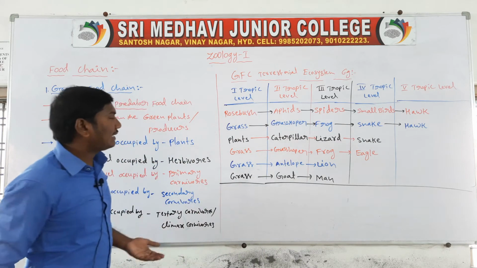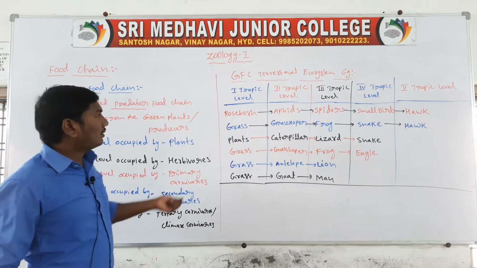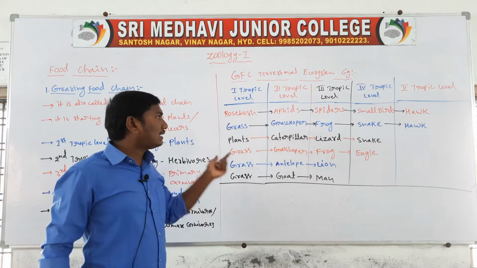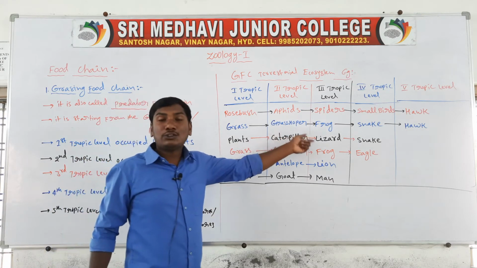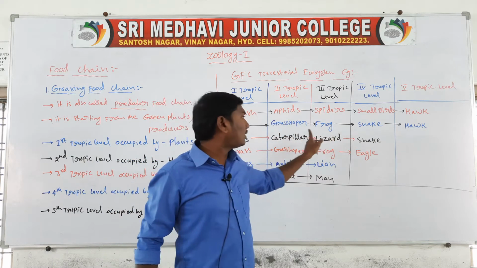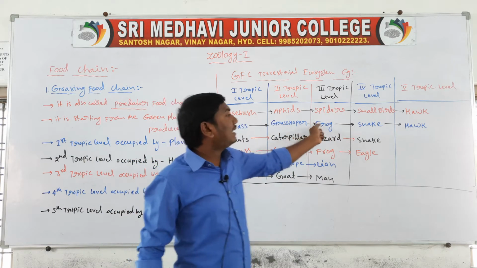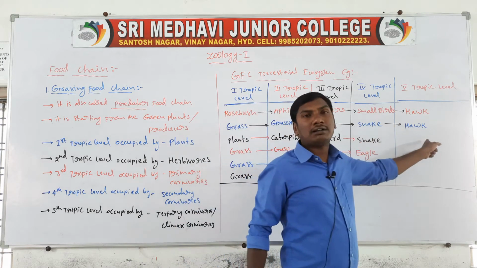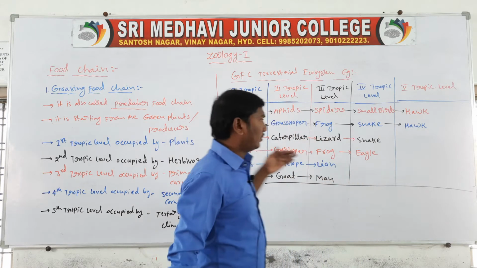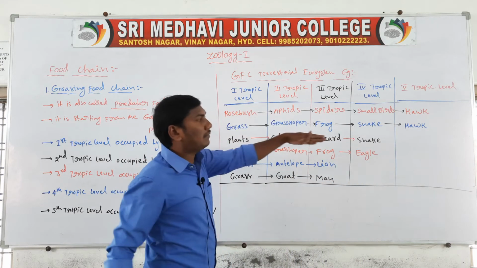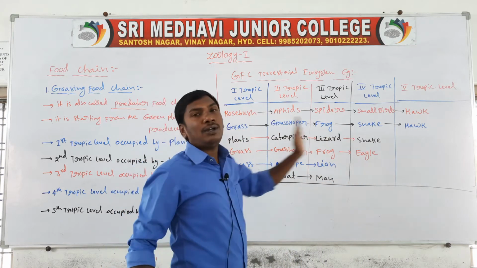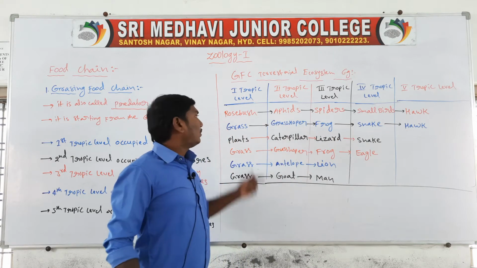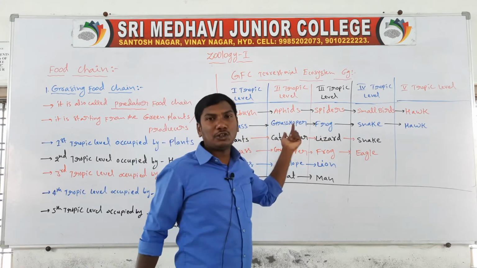Next, the second example. Grass is eaten by the grasshopper. The grasshopper is eaten by the frog. The frog is eaten by the snake. The snake is eaten by the hawk. So this is the energy transfer from the lower trophic level to the higher trophic level, from the first trophic level to the fifth trophic level. The second example contains 5 trophic levels.